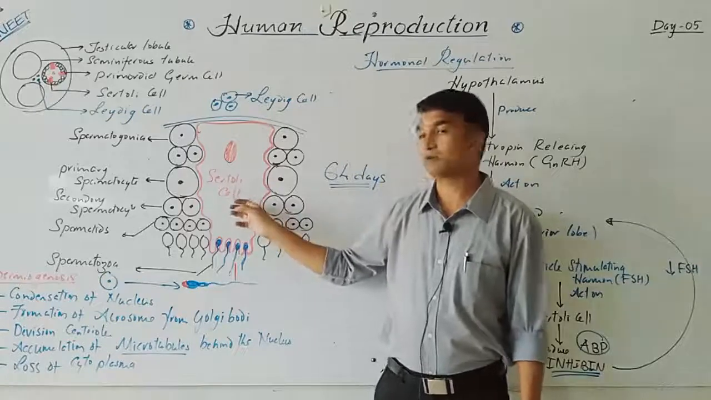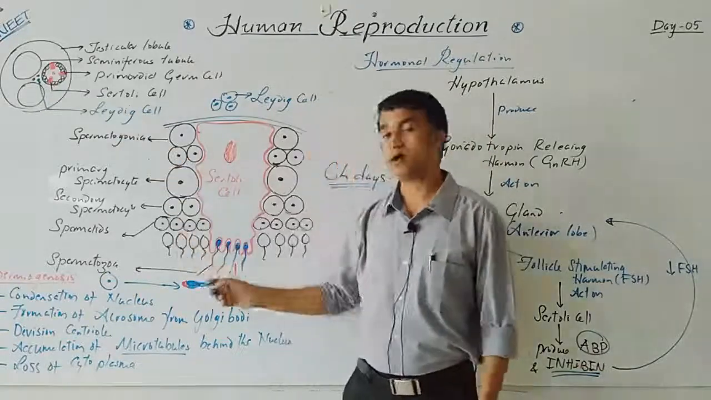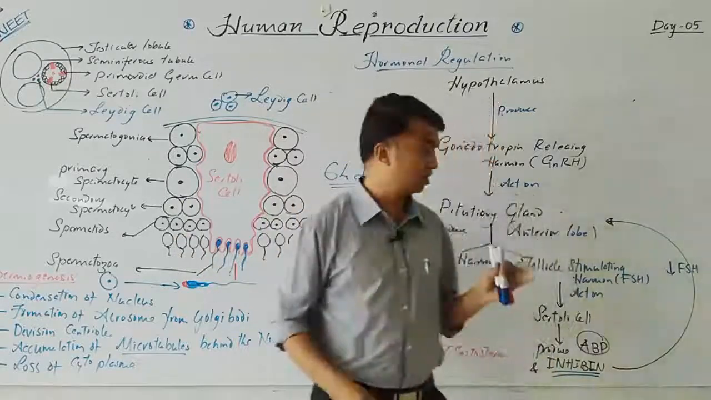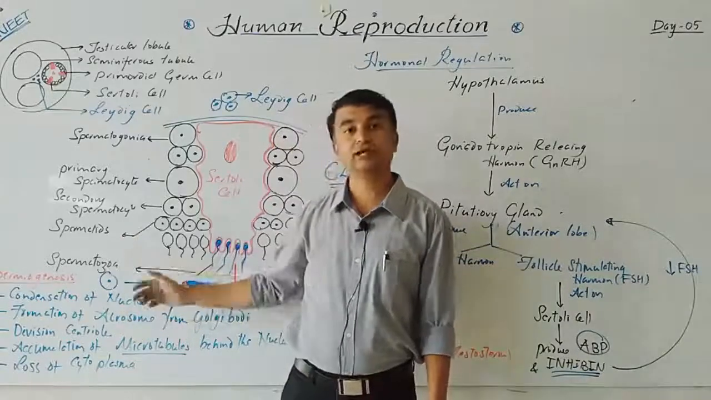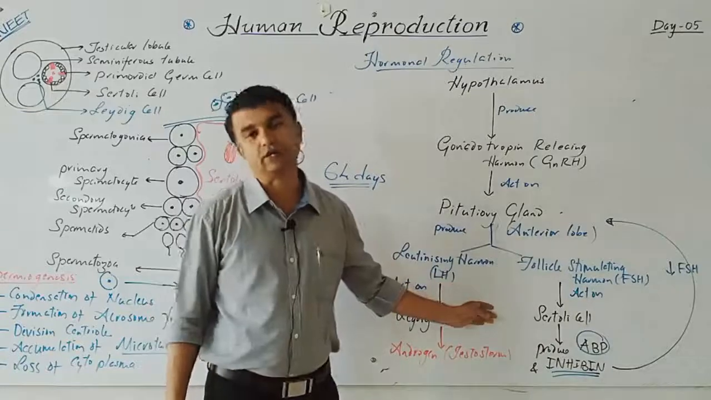And this Sertoli cell will produce the fluid. Due to that, the spermatozoa can easily show movement also. So this is about the hormonal regulation and the spermiogenesis, and what changes take place during the spermiogenesis. So just read the hormonal regulation in detail.